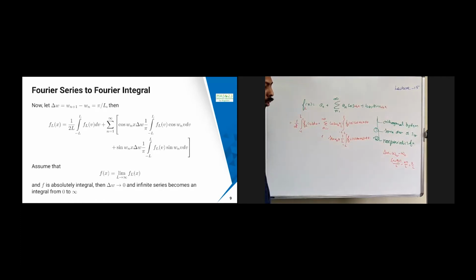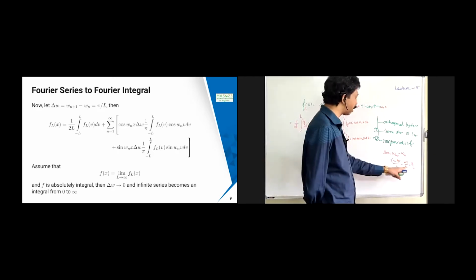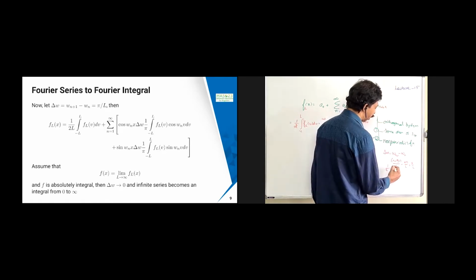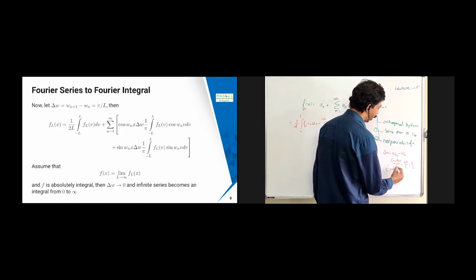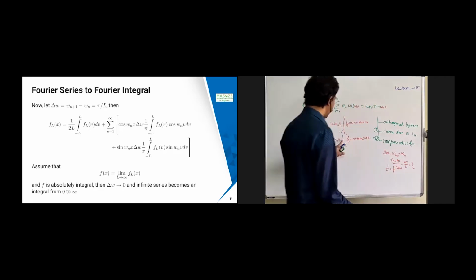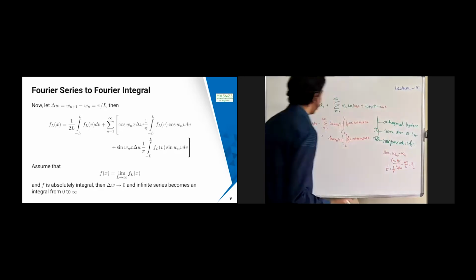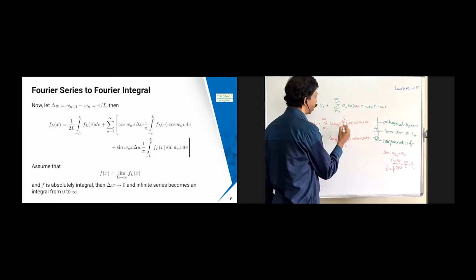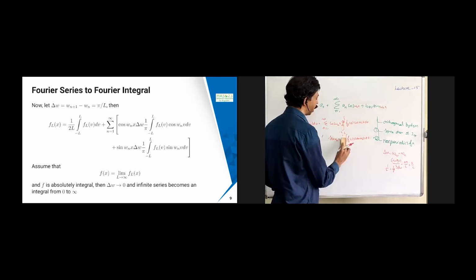Now I am going to take this 1/L and replace it with Δω/π, wherever I have 1/L. So 1/L is going to be (1/π) times Δω. Wherever 1/L is there, I'm going to replace it with Δω/π. Here also I'm going to replace it with Δω/π.